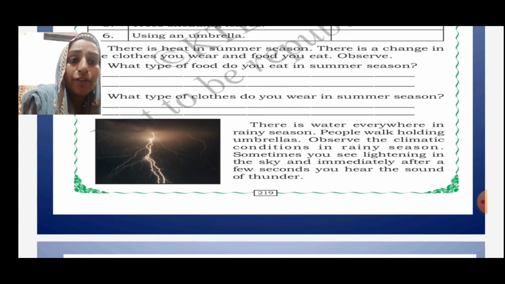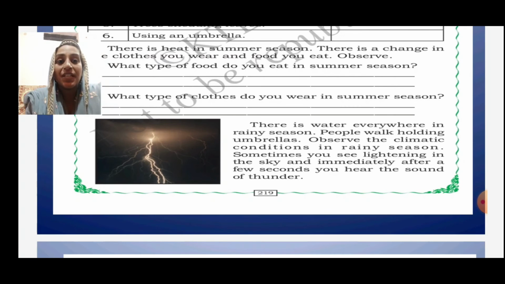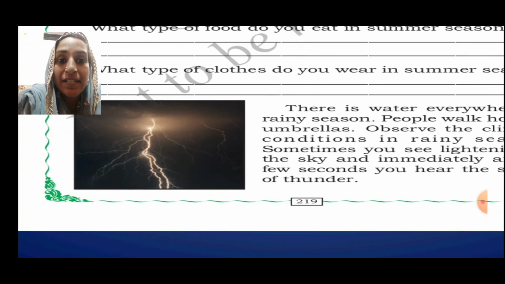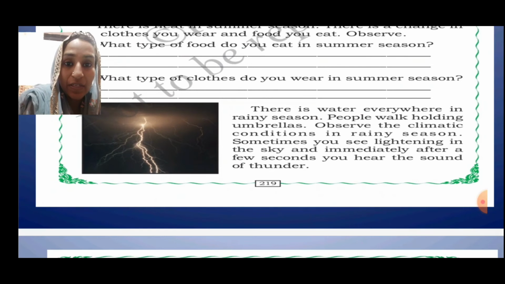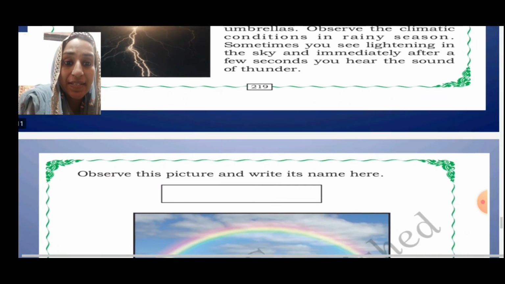There is water everywhere in the rainy season. People walk holding umbrellas. Observe the climate condition in the rainy season. Sometimes you see lightning in the sky, and immediately after a few seconds you hear the sound of thunder, right? Can you see this picture? This is lightning and thundering. This happens in the rainy season.